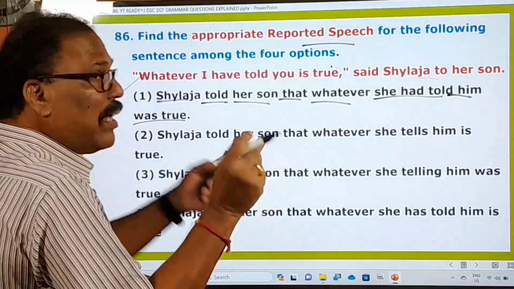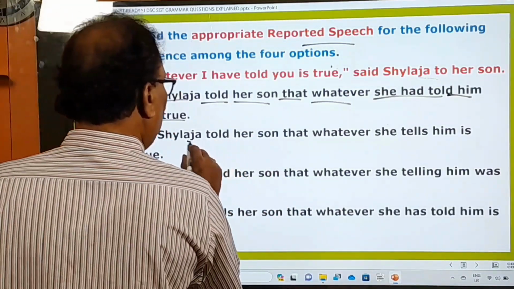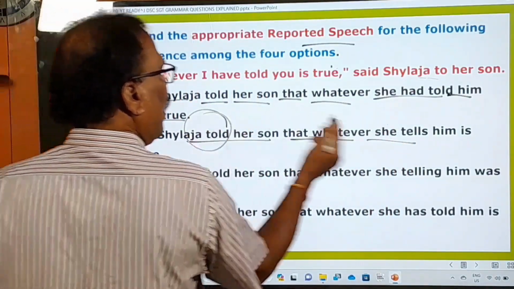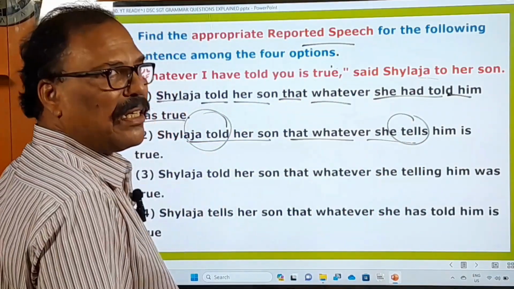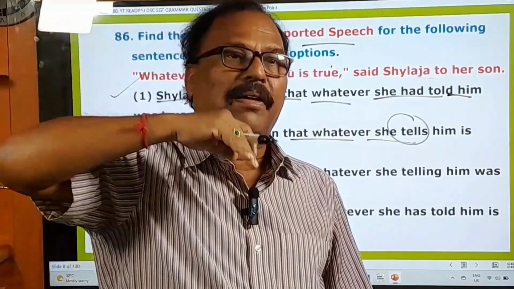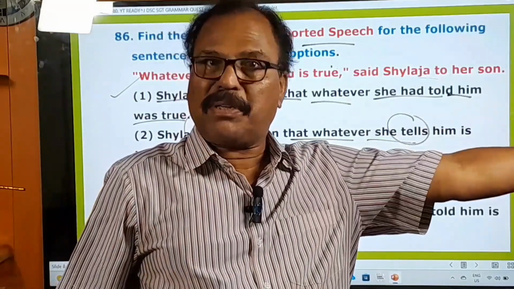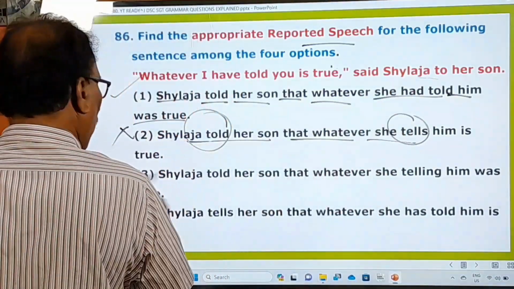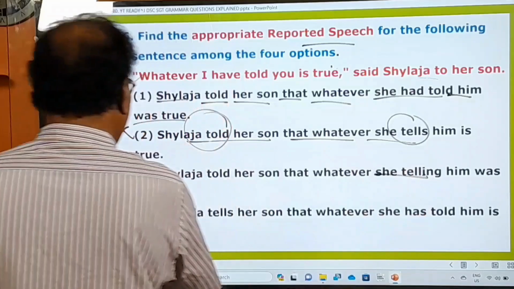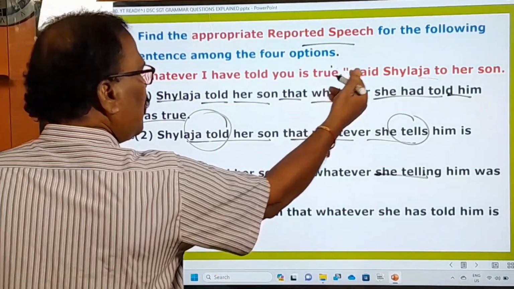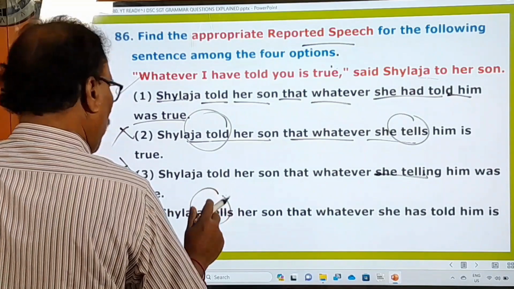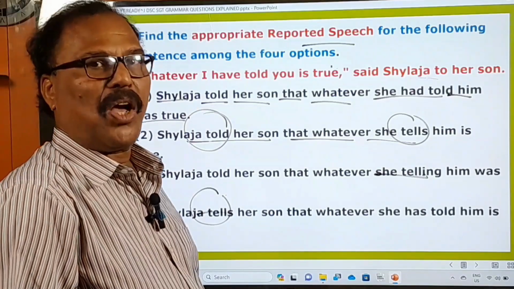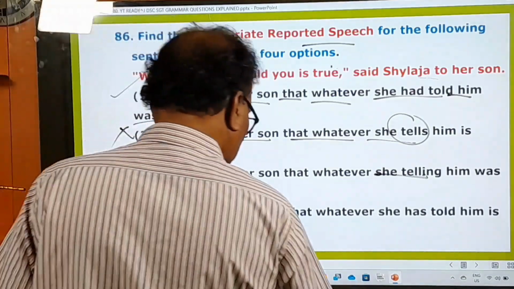And even then, let us see why they are wrong. Shailaja told her that what she tells: the reporting verb is in the past tense, and here the verb is in the simple present. And remember, when the sentence begins with past tense, the succeeding sentence must also be in the relevant past tense. Here told is in the past tense, and tells is there. No, wrong. Shailaja told her son that what she telling. No, wrong. And Shailaja tells her, instead of said to, no, tells is used for simple present. It's wrong. So these three are wrongly given, and only the first option is your best option and your answer, right?